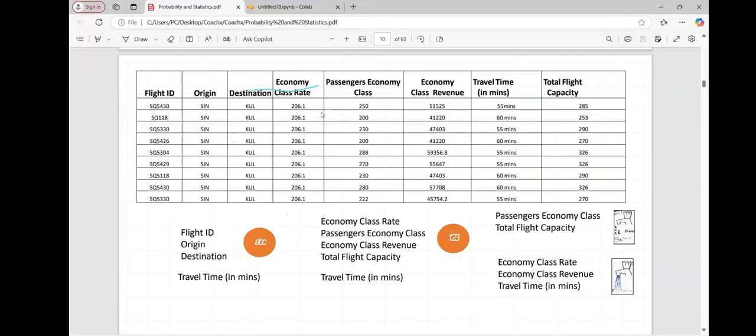Passenger economy classes is numerical discrete. Economy revenue is continuous. Travel time is continuous. Total flight capacity is discrete.